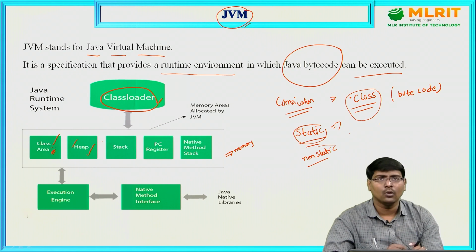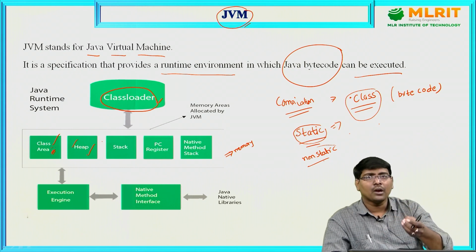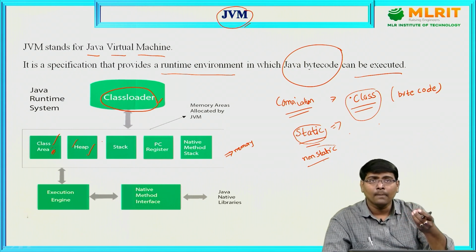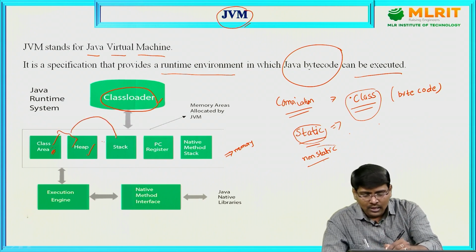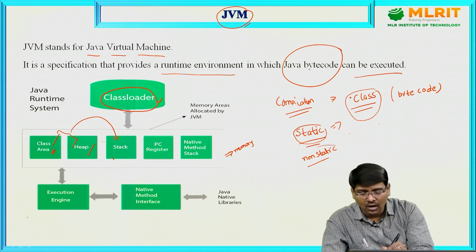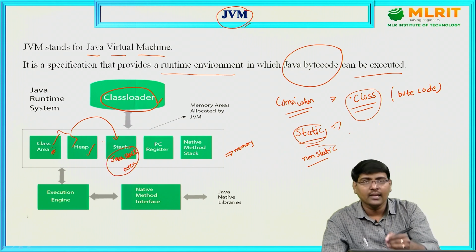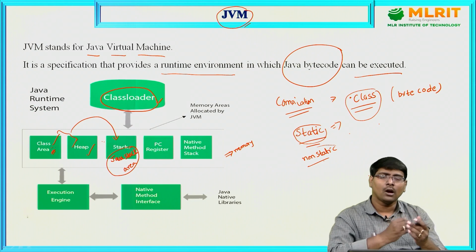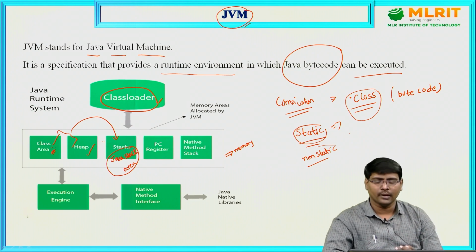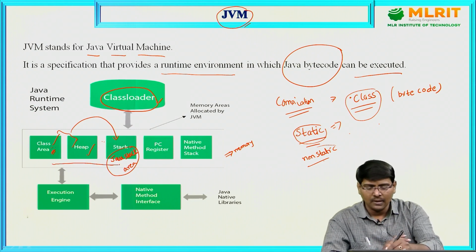Now, if a member wants to execute, it moves to this one. This is called the Java stack area. The Java stack area is the place where my programming components are executed. These 3 are the important things.